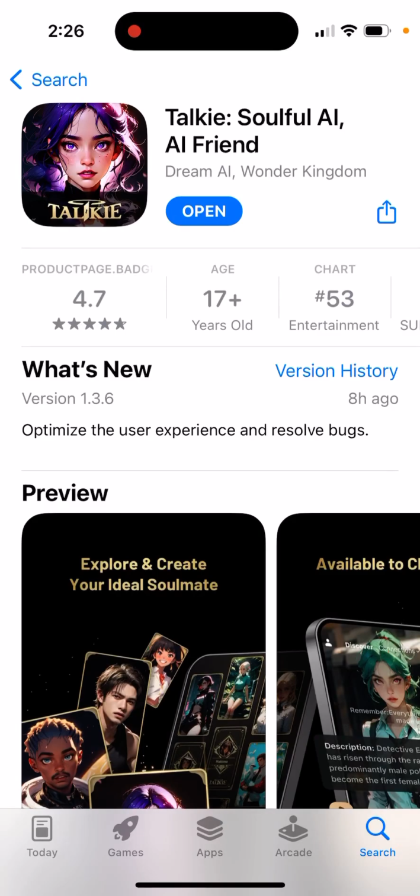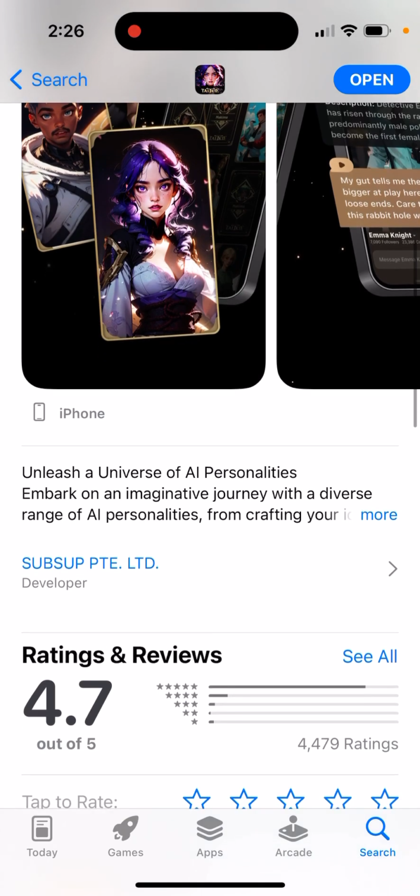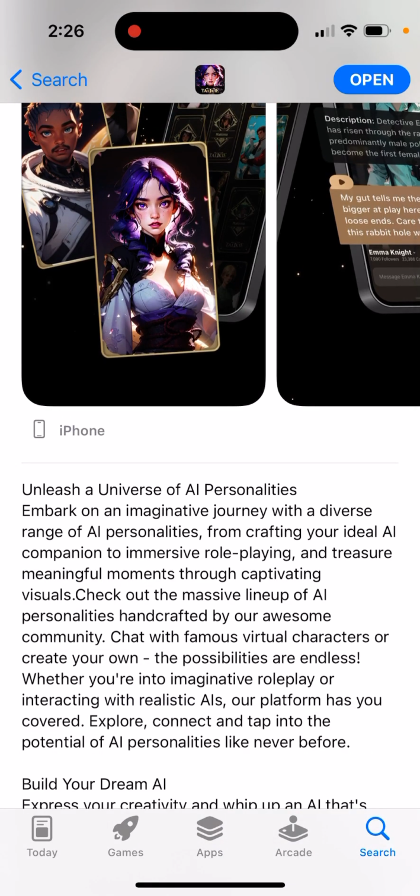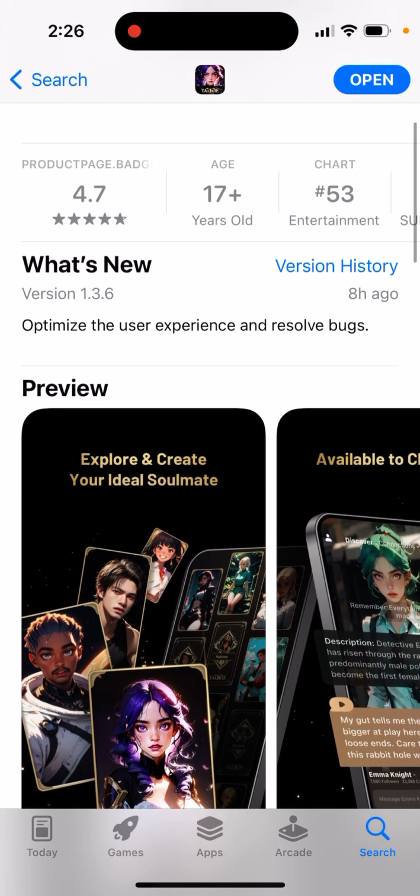How to use TALKIE Soulful AI friend. So this is a new app where you can see a universe of AI personalities. Similar to Chai app or Character AI app, embark on an imaginative journey with a diverse range of AI personalities, from crafting your ideal AI companion to immersive role playing and treasure meaningful moments through captivating visuals. So that's basically the idea.